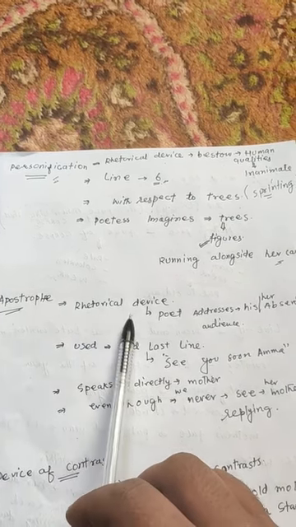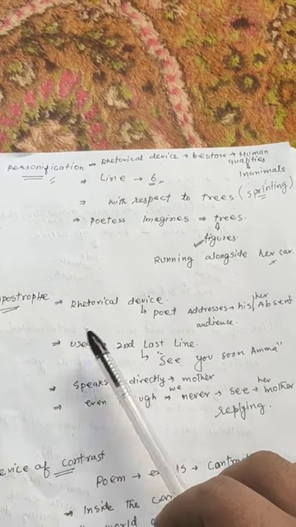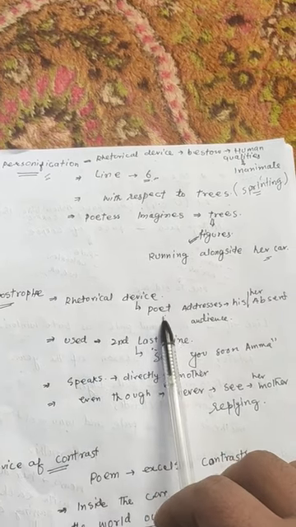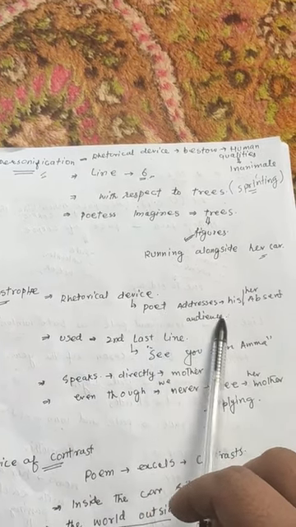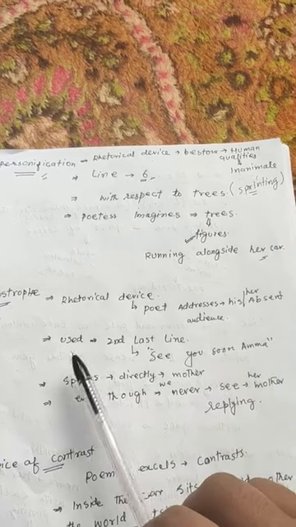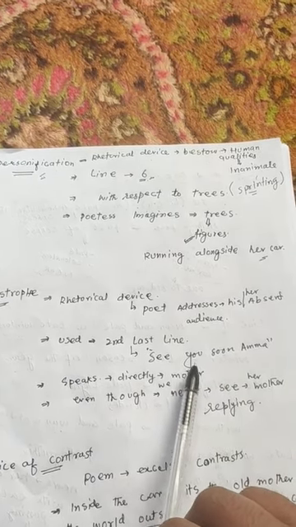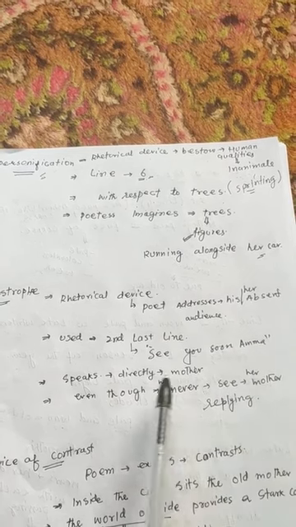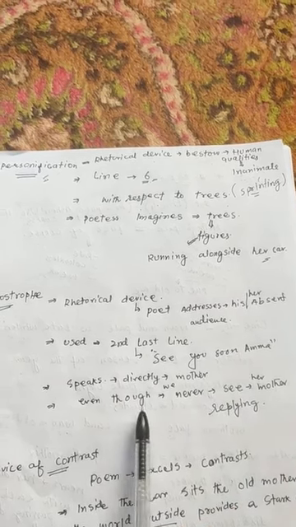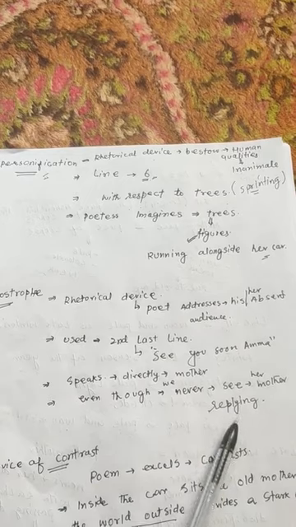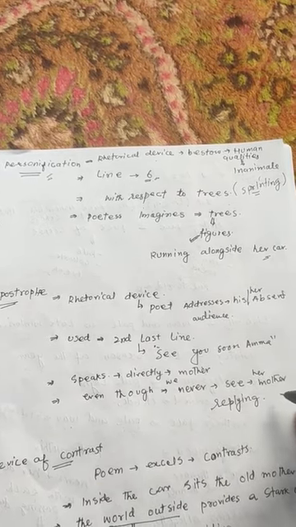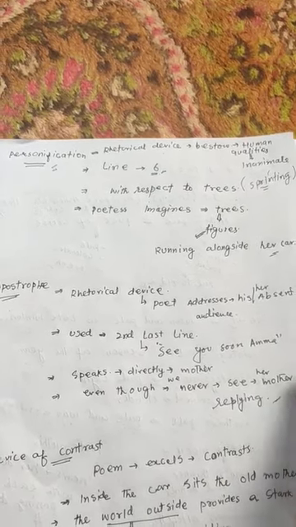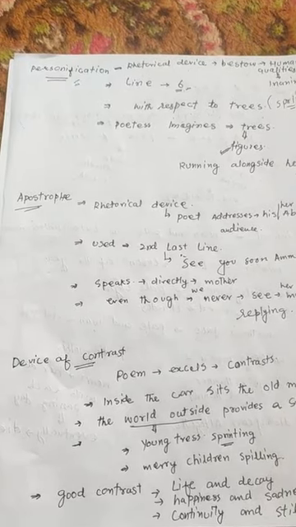I would repeat it: apostrophe is a rhetorical device wherein the poetess addresses her absent audience. This is used in the second last line, "See you soon, Amma." Although the poet addresses Amma, speaks directly to her mother, still we never see her mother replying. So that is the explanation of the device apostrophe.